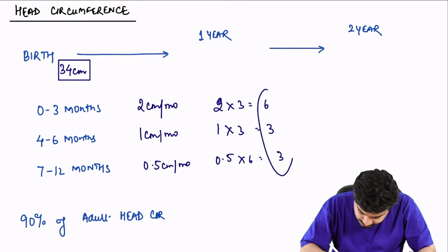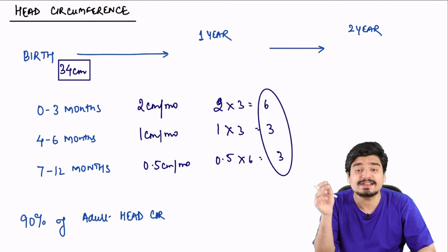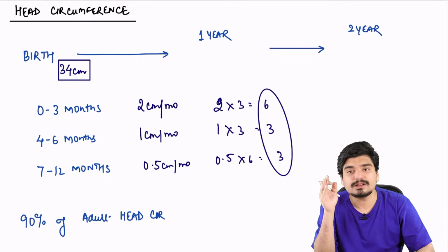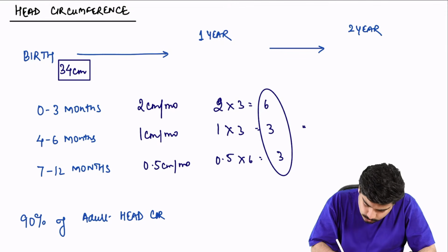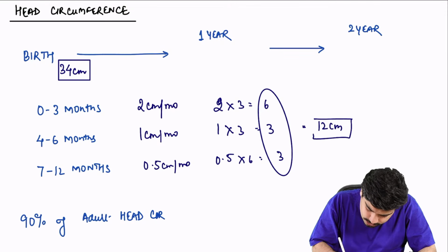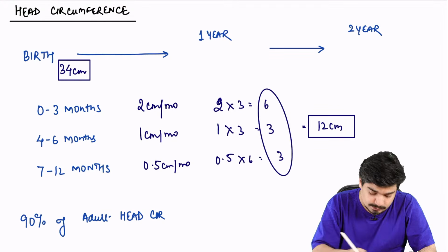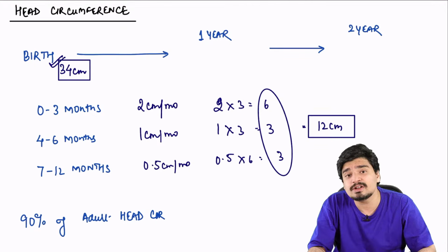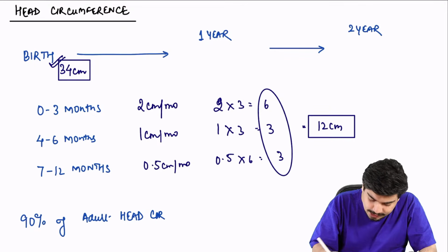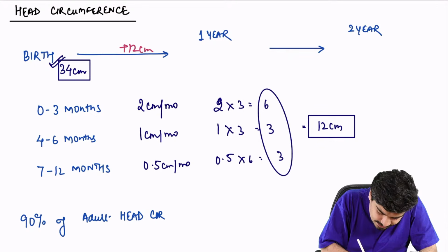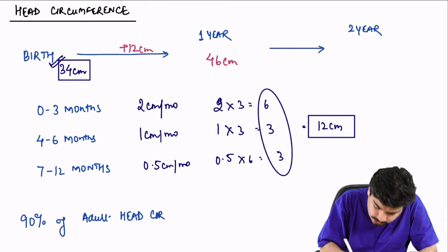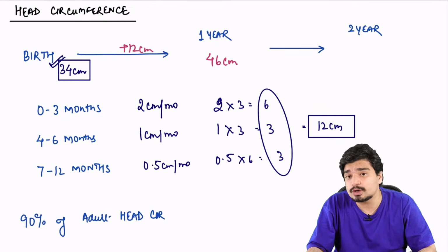So in the first year, from 0 to 12 months, he gained head circumference of 6 plus 3 plus 3, that is a total of 12 centimeter in the first year. So at birth, if his head circumference was 34 centimeter, at 1 year it will be 34 plus 12, that is 46 centimeter. At 1 year, his head circumference is going to be 46 centimeter.